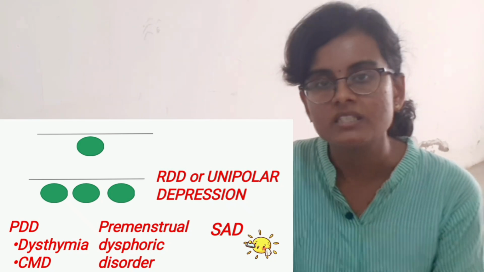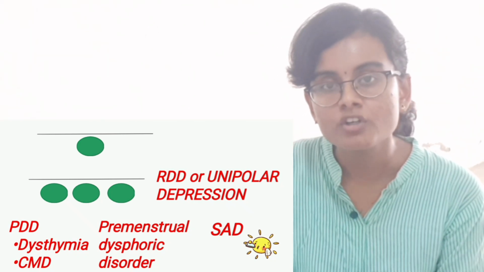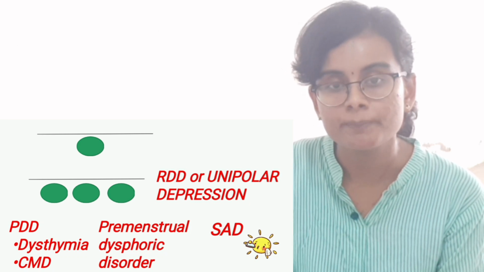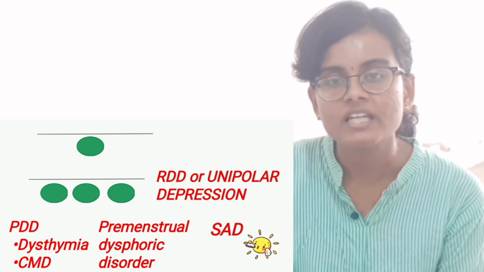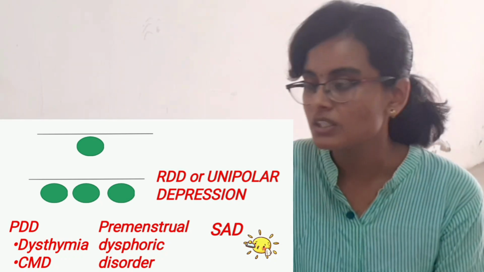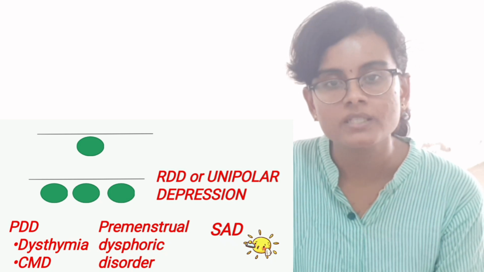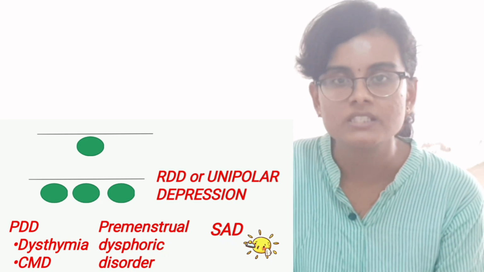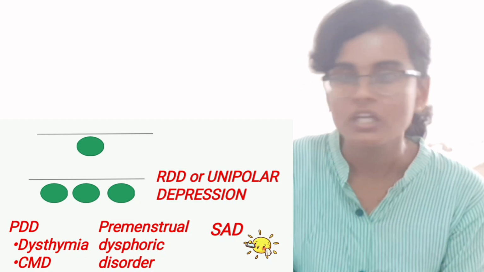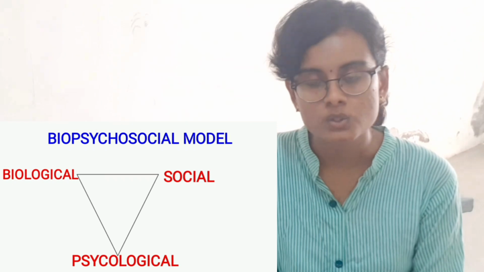Next, you have premenstrual dysphoric disorder. In females, before the onset of the menstrual cycle, depressive episodes are noticed, which can affect the quality of life, leading to dysfunctionality and distress. Next is seasonal affective disorder. The patient experiences depressive episodes only during a specific season, mainly during winter, whereas during summer the patient is normal. Next is the biopsychosocial model.